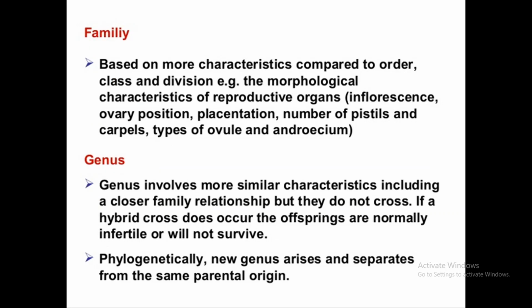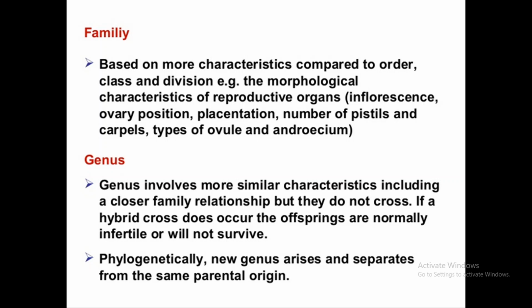What about family? Family is based on more characteristics compared to order, class, and division. For example, the morphological characters of the reproductive organs: inflorescence, position of ovary, hypogynous, epigynous and perigynous flowers, type of placentation, number of pistils and pollens, carpels and type of carpels, and the morphology and number of endosperm.